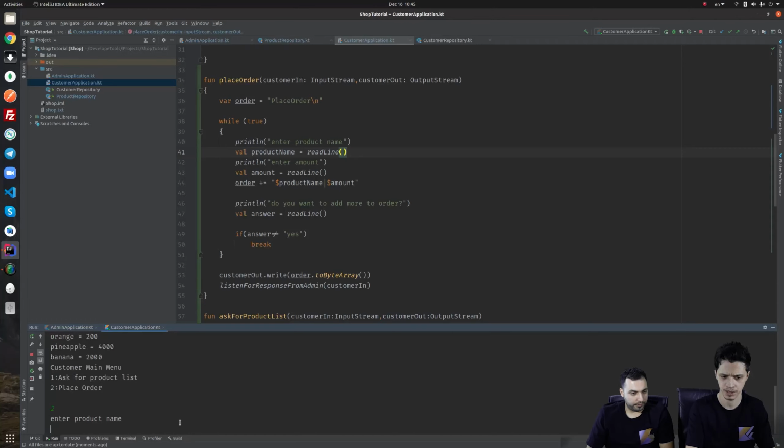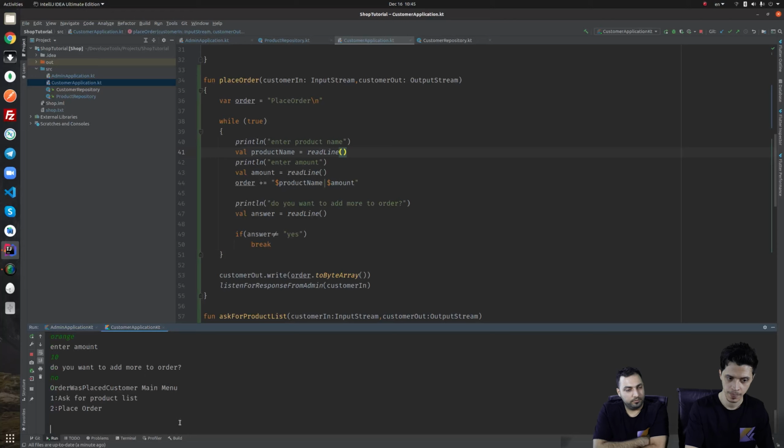It says enter product name, for example, banana. Amount, for example, 4. Do you want to add more? Yes. For example, apple, 5. Do you want to add more? Yes. For example, orange, 10. Do you want to add more? No. Then the message is sent to the other side.